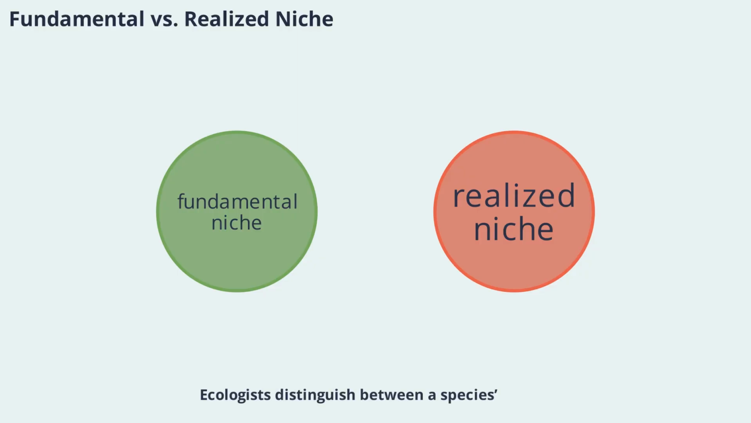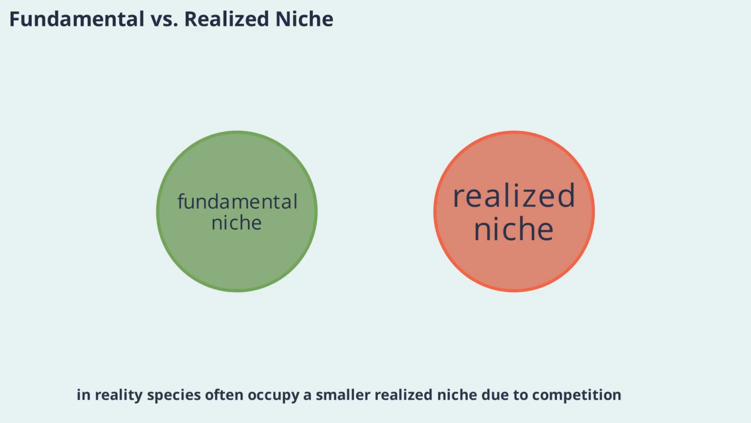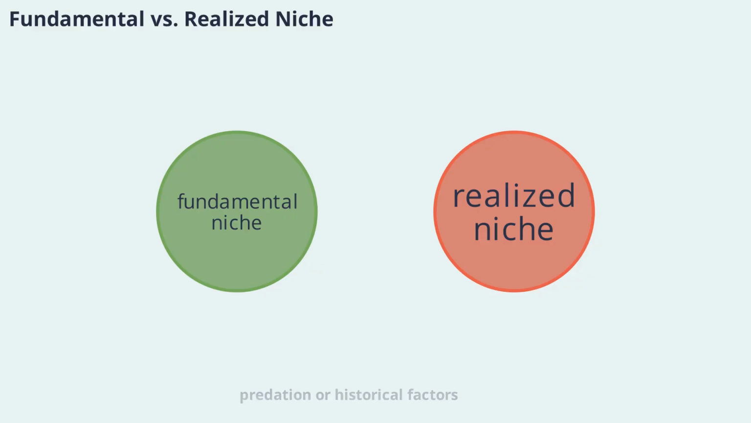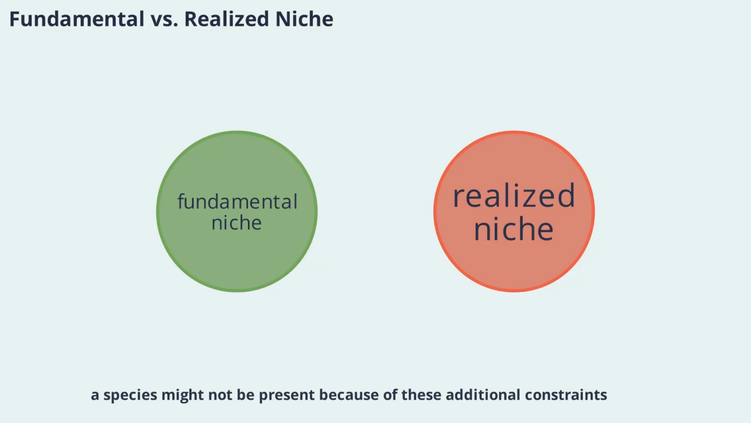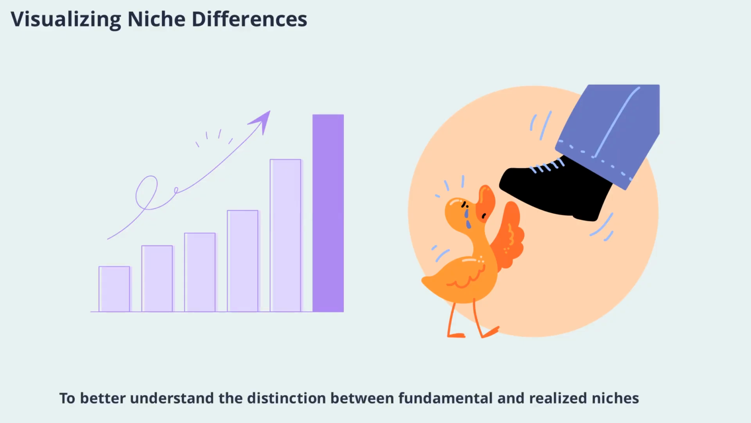Ecologists distinguish between a species' fundamental niche and its realized niche. The fundamental niche is the full range of environmental conditions a species could theoretically use. However, in reality, species often occupy a smaller, realized niche due to competition, predation, or historical factors. This means that even if a habitat seems suitable, a species might not be present because of these additional constraints. Understanding this difference is crucial for accurate ecological modeling. Let's get a better understanding of the distinction between fundamental and realized niches.